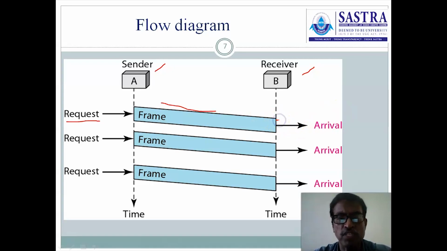Once the frame reaches the receiver, immediately the arrival notification is transmitted to the data link layer at the receiver. If it receives the arrival notification, the frame is processed and delivered to the network layer. And again the sender is waiting for the request. If such a request is received, immediately the frame is transmitted. This procedure will be executed continuously.